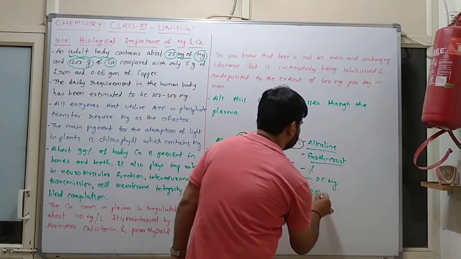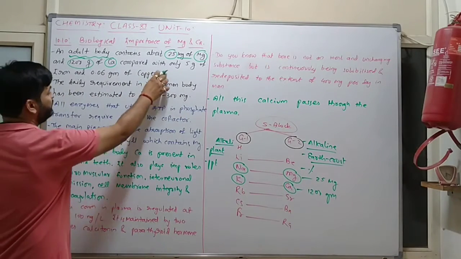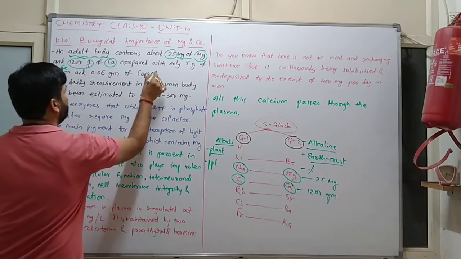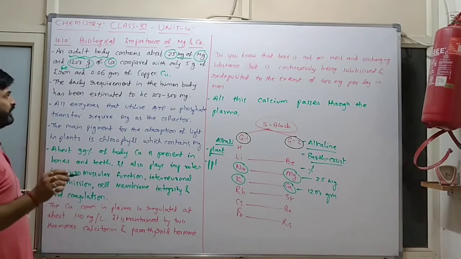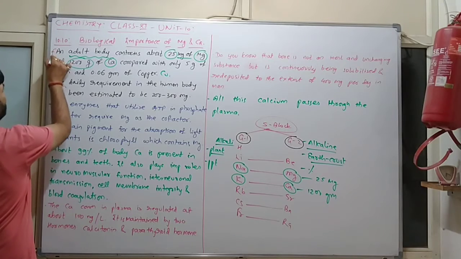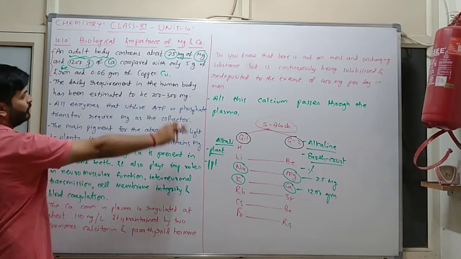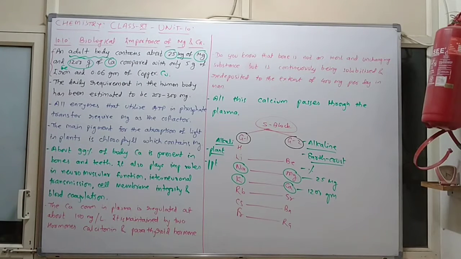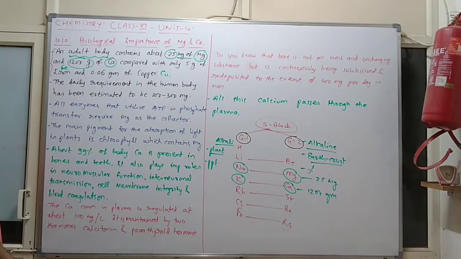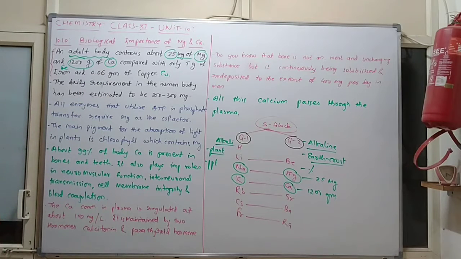An adult body contains about 25 milligram of magnesium and 1200 gram of calcium, compared with only 5 gram of iron and 0.06 gram of copper. Actually, it is experimental data, you have to remember it.